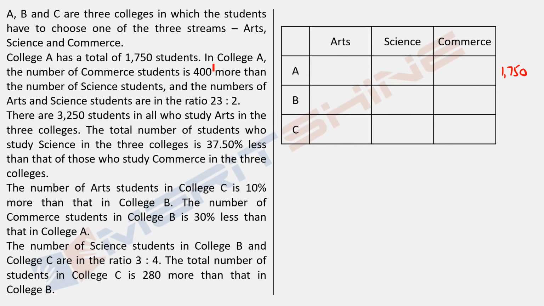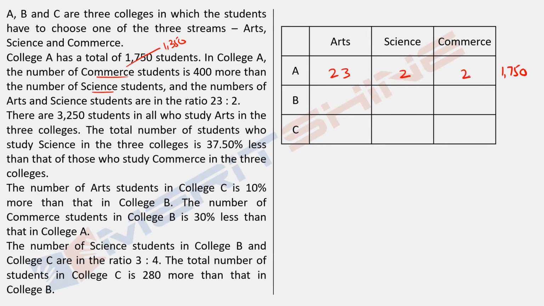Yes, just look at this. It says college A, the number of commerce students is 400 more than the number of science students. Fine. And arts and science, the ratio is 23:2. Can I for a moment assume, now this is visualization, this is very important, please listen to this, it will come in handy. Can I for a moment assume that the number of commerce students and science students are equal? What will happen in that case? If I for a moment assume, this is for the sake of simplicity, that the number of commerce students and science students are equal, this number would then be reduced to 1350, and this ratio would be 23:2, isn't it?